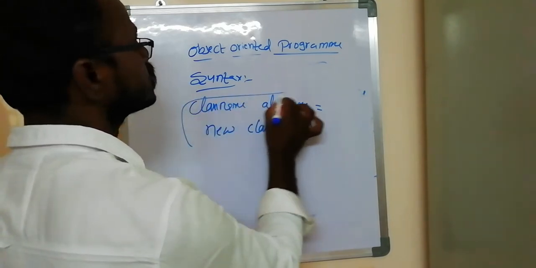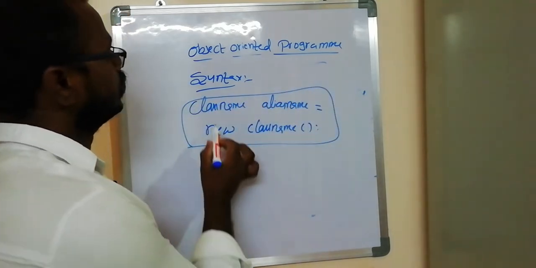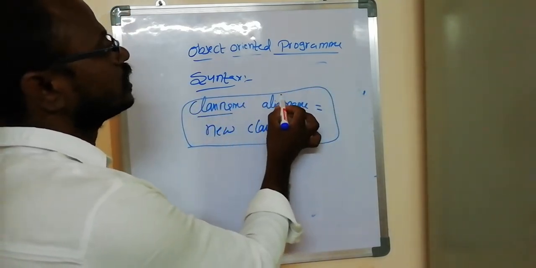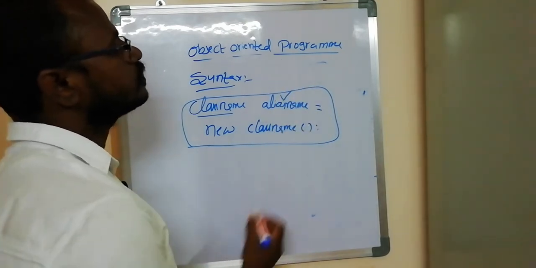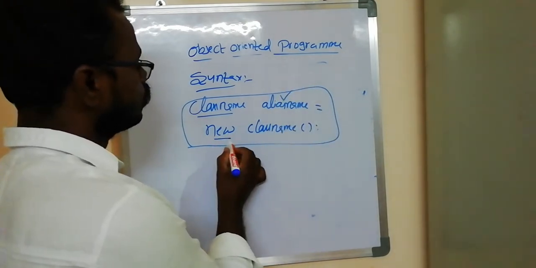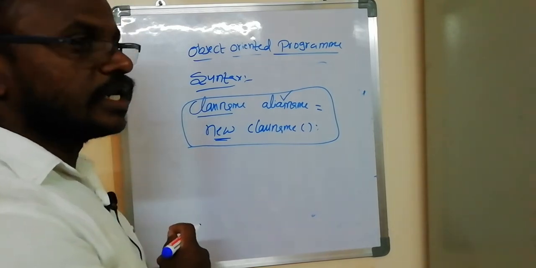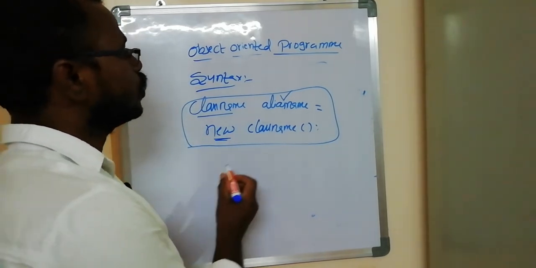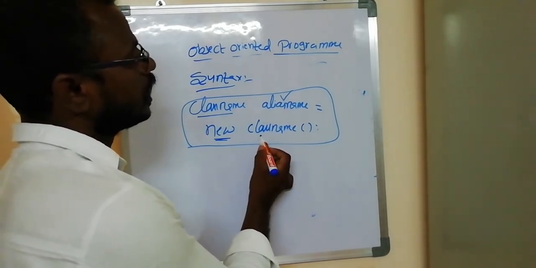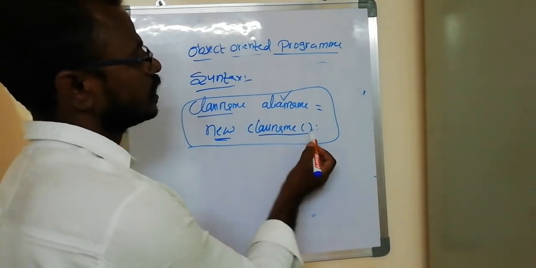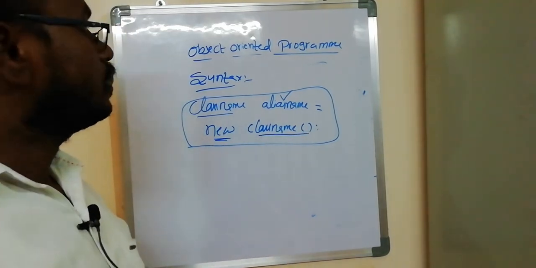This is the syntax of the object. We write the class name, the name of the object, is equal to new, which dynamically creates the memory; the keyword is new. After that we declare the class name, this is the constructor. Here we declare the object.